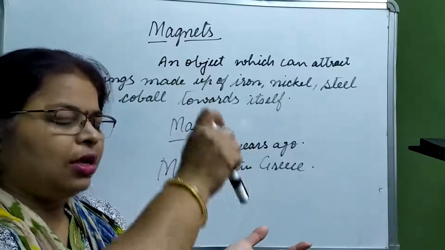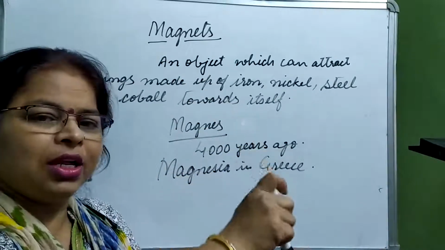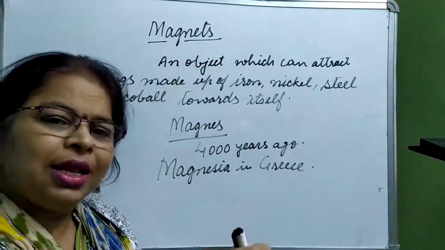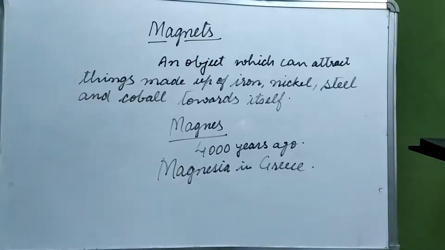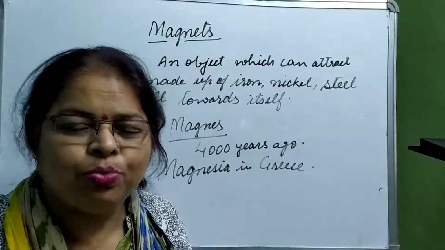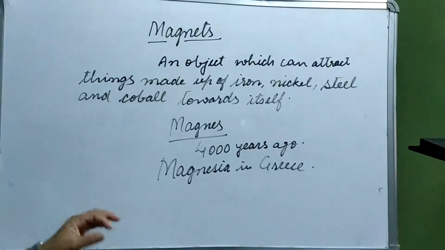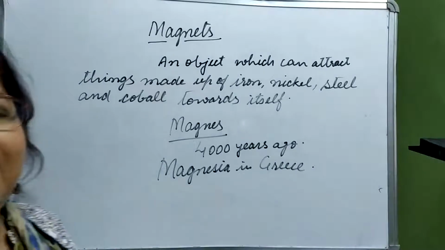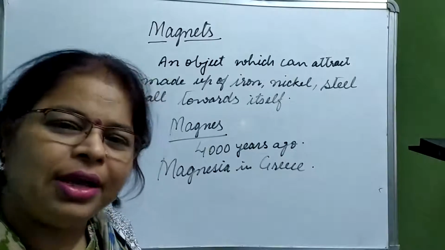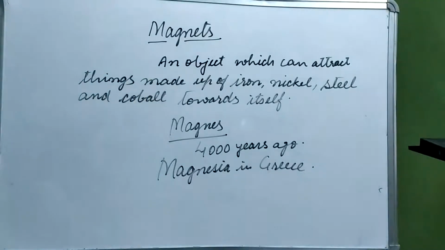It was not easily lifted, so he applied effort to pull that stick. That rock had the property of attracting small pieces of iron. So the rock was named magnetite.